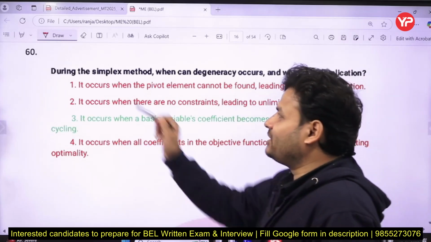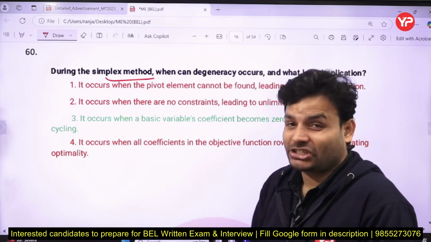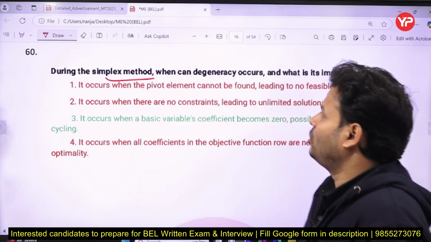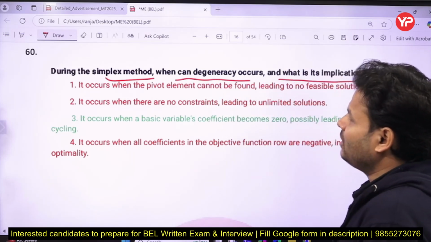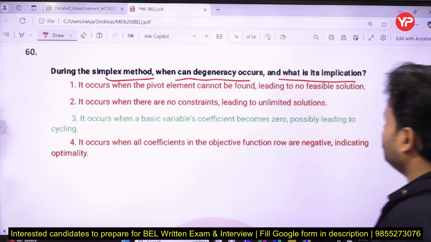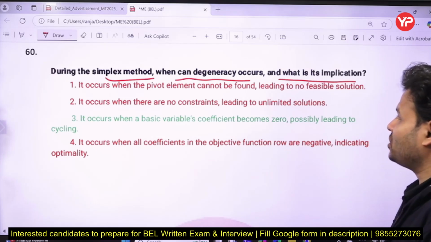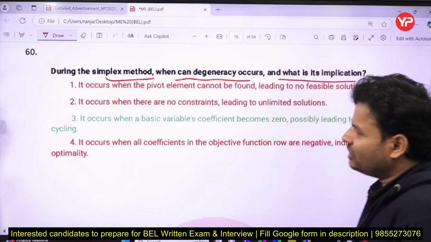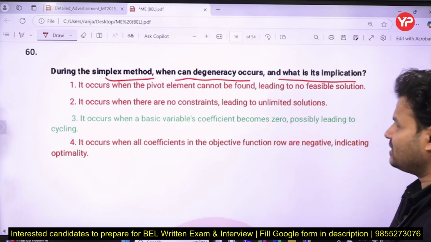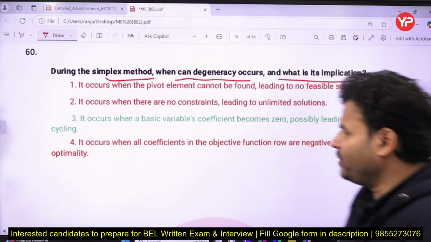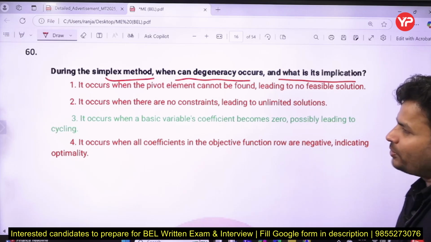Next, the simplex method question has been taken from CPM and PERT, industrial engineering. The topic is the simplex method. When can degeneracy occur and what is its implication? Option one: it occurs when a pivot element cannot be found, leading to no feasible solution. Option two: it occurs when there is no constraint, leading to an unlimited solution. Option three: it occurs when a basic variable coefficient becomes 0, possibly leading to cycling. Fourth: it occurs when all coefficients in the objective function row are negative, indicating optimality.